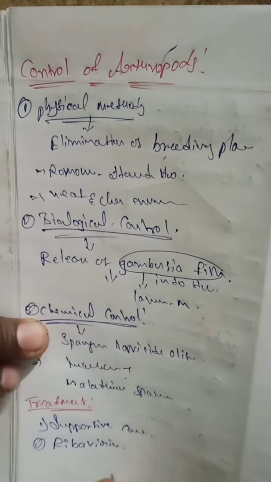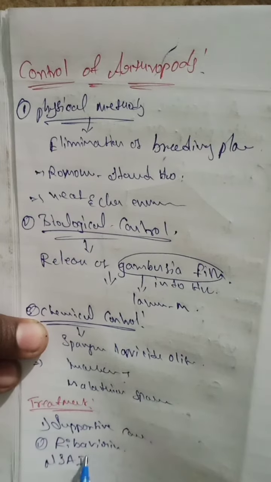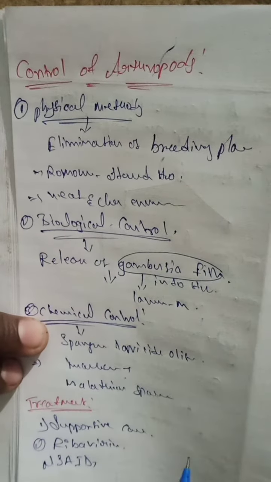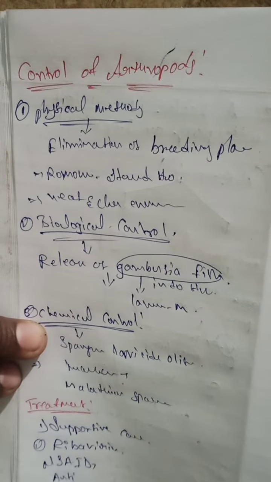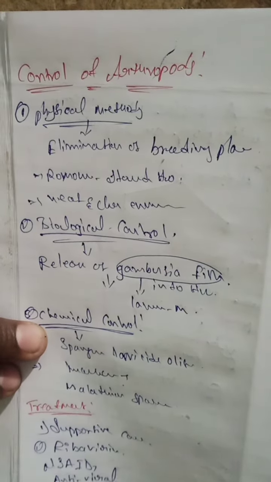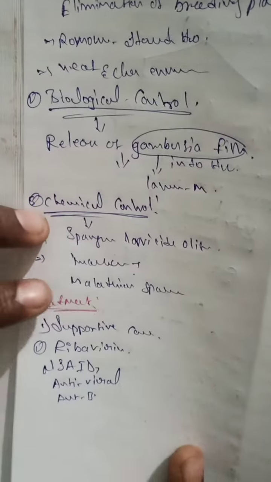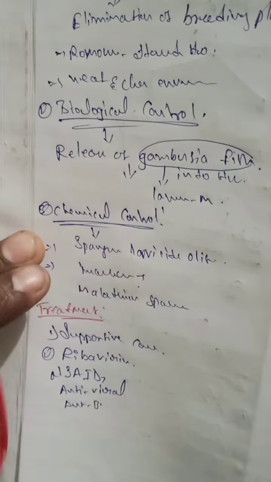And the next one, NSAIDs, non-steroidal anti-inflammatory drugs. And antiviral treatment and antibacterial treatment are also involved in the treatment of these diseases.